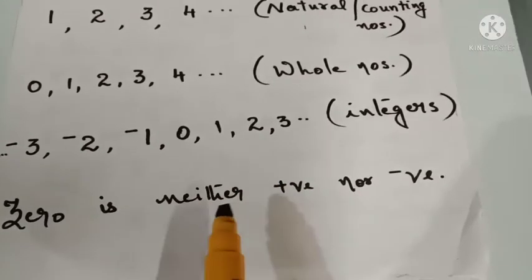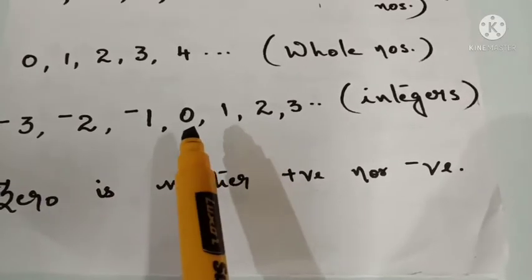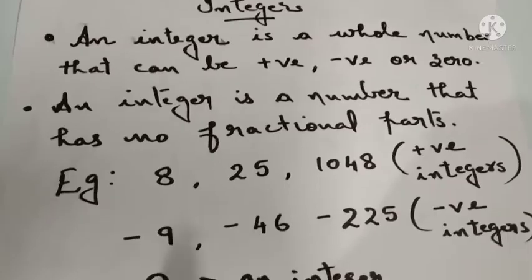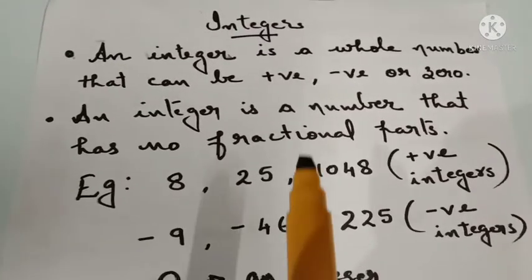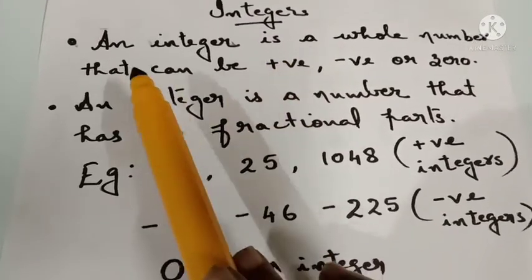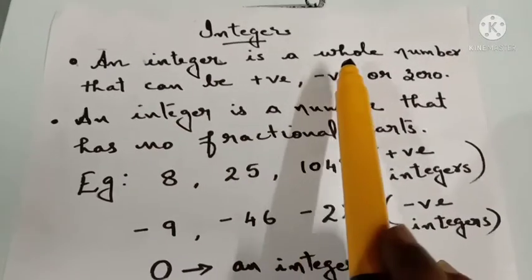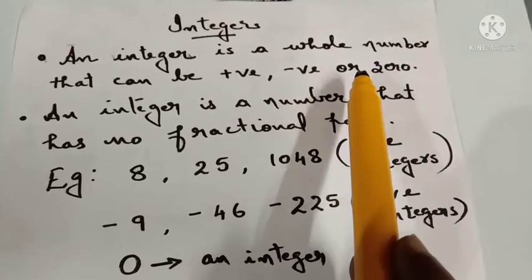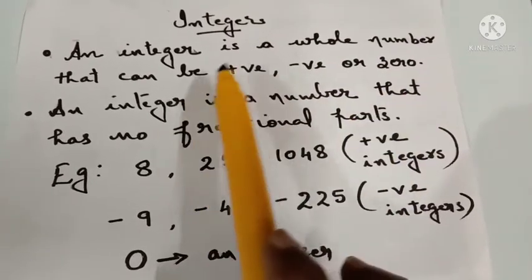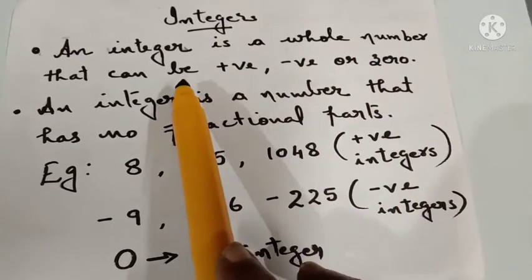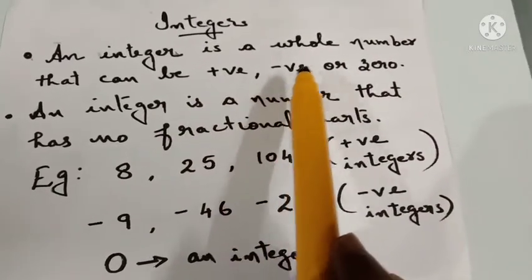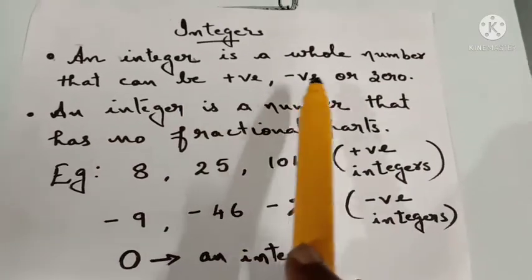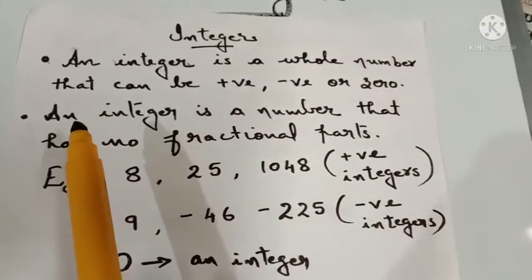Got it? Positive numbers, 0 and negative numbers. And 0 is neither positive nor negative. So just see, an integer is a whole number that can be positive, negative or 0. That we had already seen, right? Positive 1, positive 2, positive 3, etc., 0 is there, and negative numbers are also there.